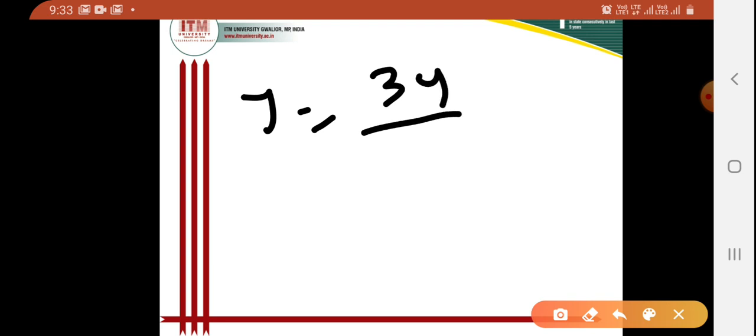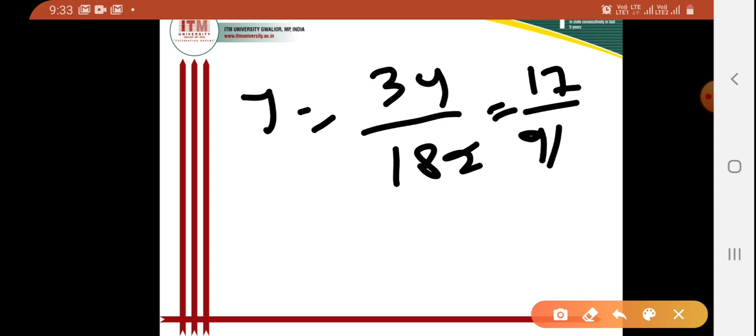Similarly, when I am trying to solve for y, for del 2 I have to take 34 by 182. Okay, so it will become 17 by 91 ampere.